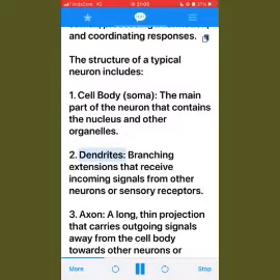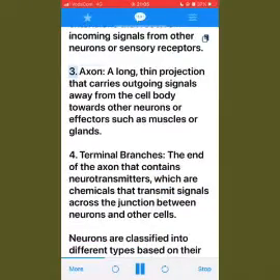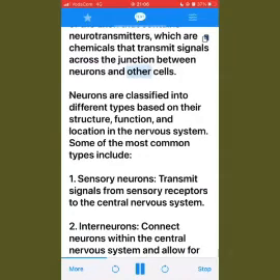2. Dendrites, branching extensions that receive incoming signals from other neurons or sensory receptors. 3. Axon, a long, thin projection that carries outgoing signals away from the cell body towards other neurons or effectors such as muscles or glands. 4. Terminal branches, the end of the axon that contains neurotransmitters, which are chemicals that transmit signals across the junction between neurons and other cells.